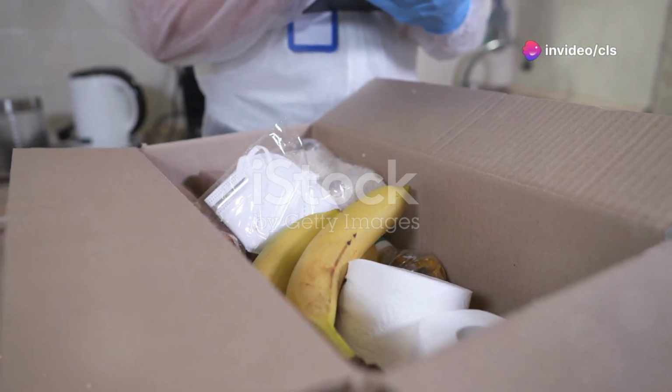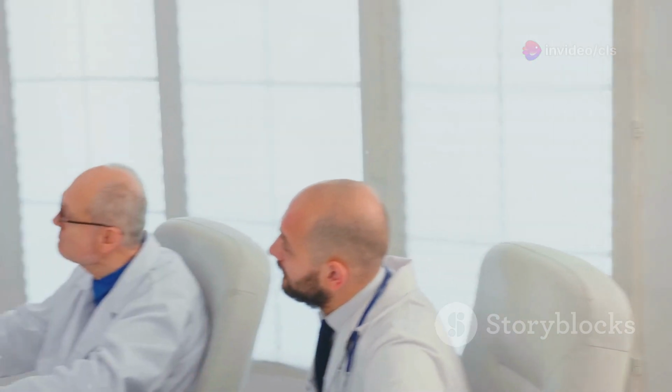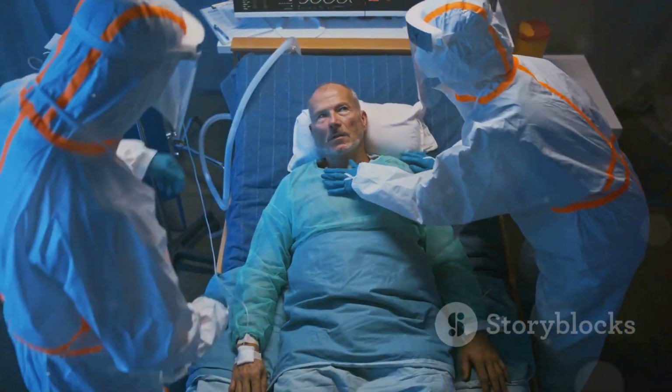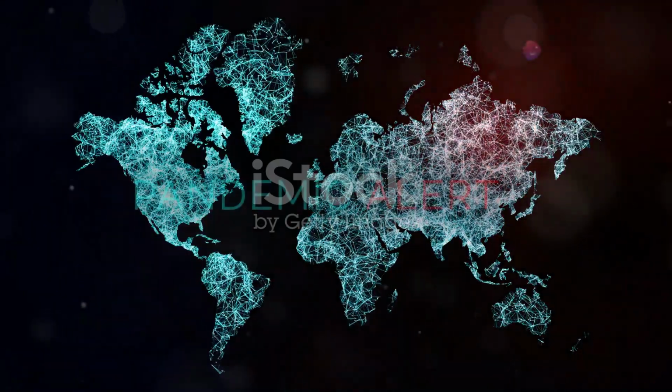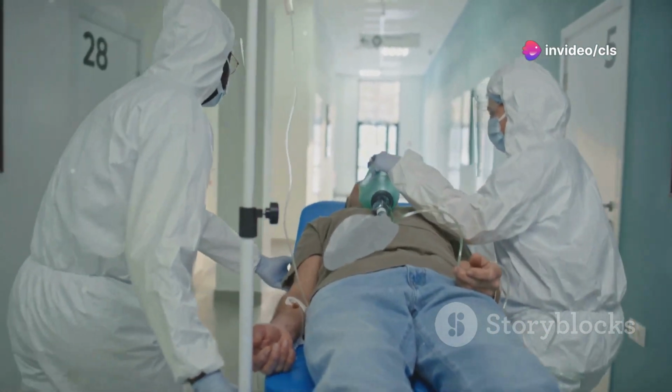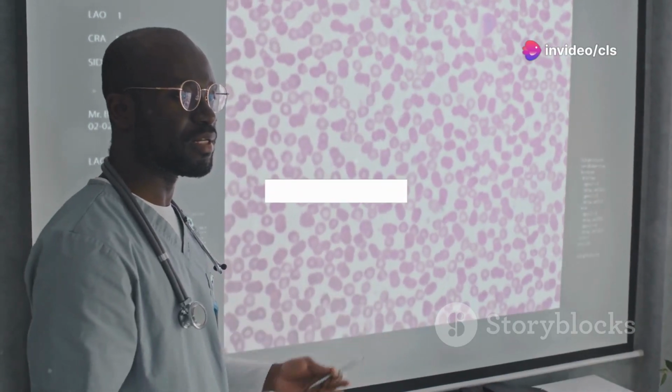Hidden enemy emerges. Introduction to Ebola. Ebola is a dangerous virus. It causes a severe illness called Ebola virus disease, or EVD. EVD often leads to death. The virus first appeared in Africa. It spreads through close contact with infected animals or people. Understanding Ebola is vital to saving lives.